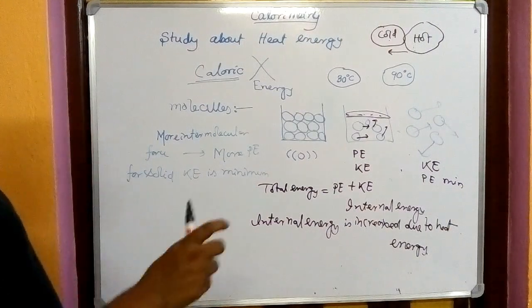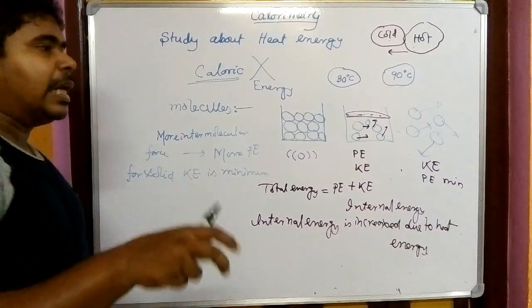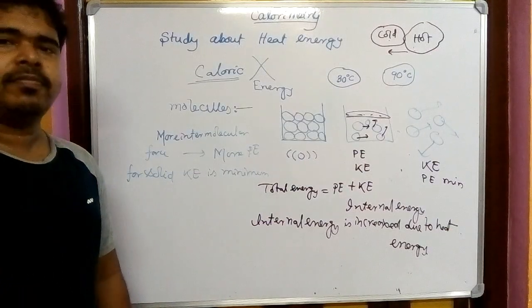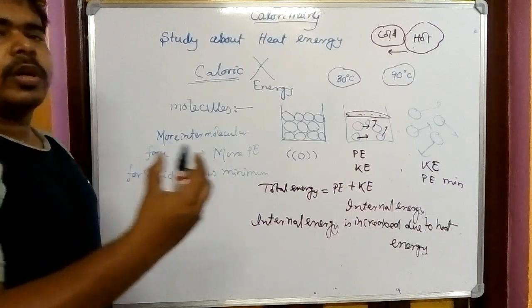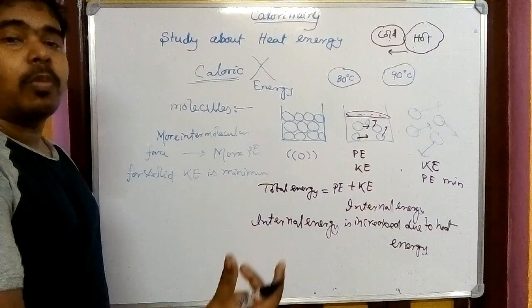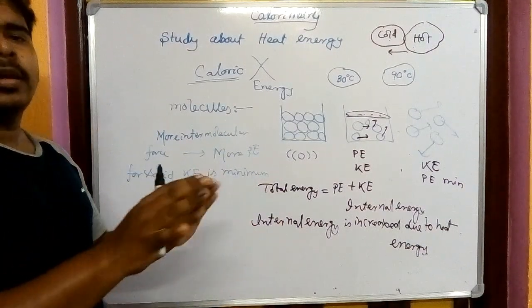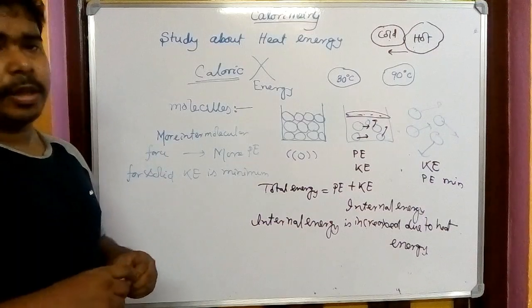So heat energy is basically the measurement of the internal energy of the body. The more heat energy given, the more the internal energy of the body. I think this idea of heat energy is clear.